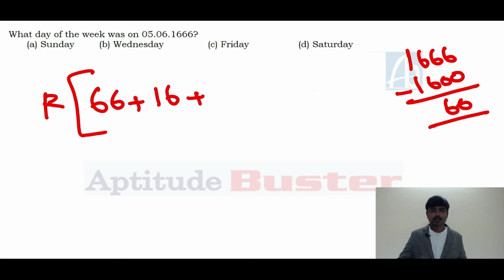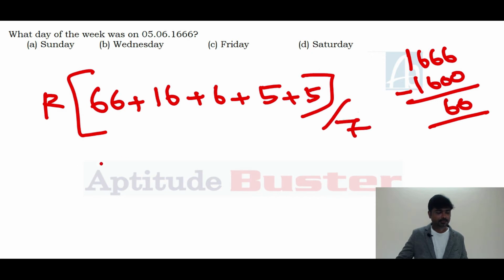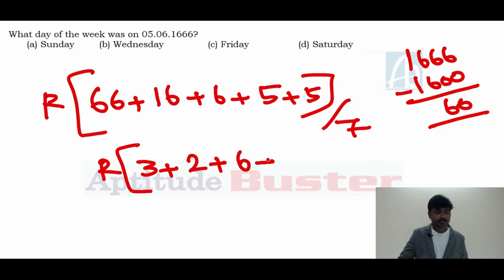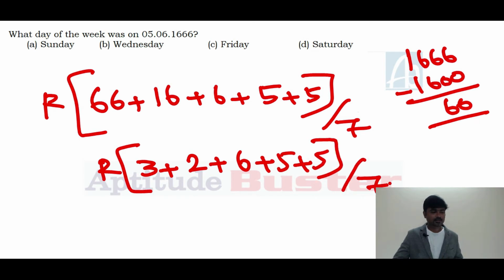1 to 99, the century key is 6, plus month key. 6th month key is 5, plus date is 5, divided by 7. 66 divided by 7. What's the remainder? The remainder is 3. 16 divided by 7, 2, plus 6, plus 5, plus 5, divided by 7. That's a very easy way of solving this. 2 plus 5, 7. So the remainder is 0 in this case.